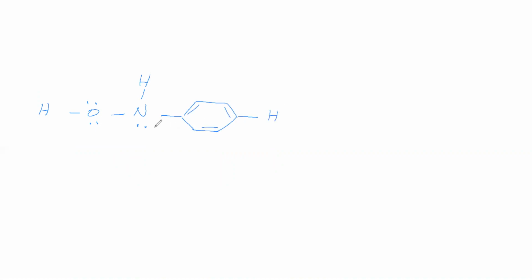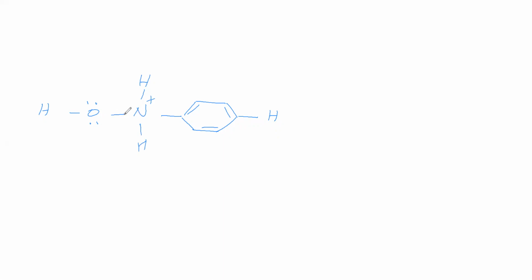First, what is happening here? H plus is attacking. H plus can attack any one. Suppose H plus attacks this nitrogen, then we will get a positive charge here.